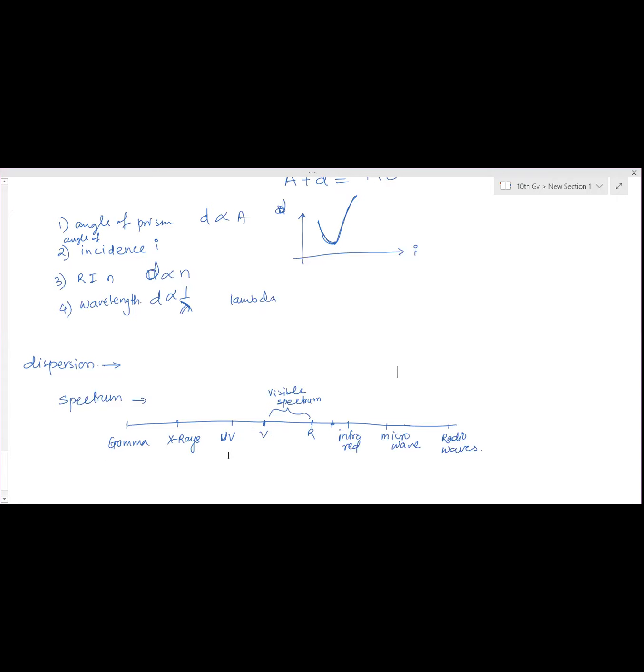These rays are very harmful for us and cannot be used. In some rare cases, X-rays are used under precaution. All others are not used. Infrared radiations, microwaves and radio waves have many more uses. Infrared radiation is used in communication processes.